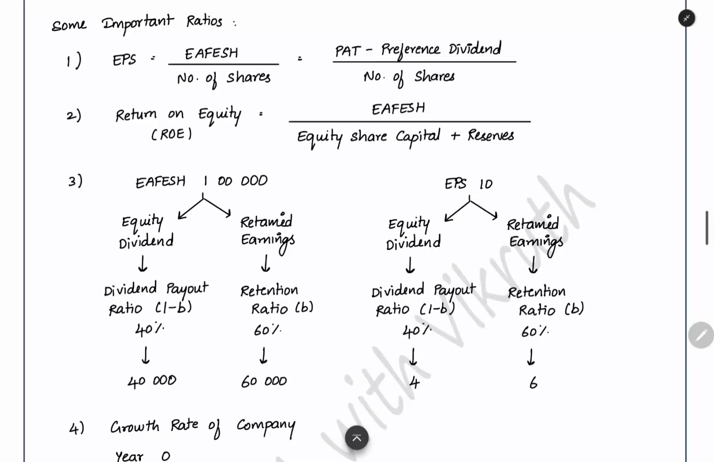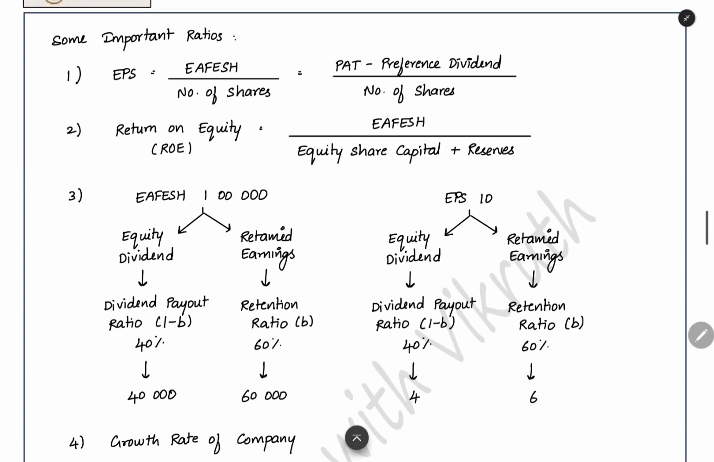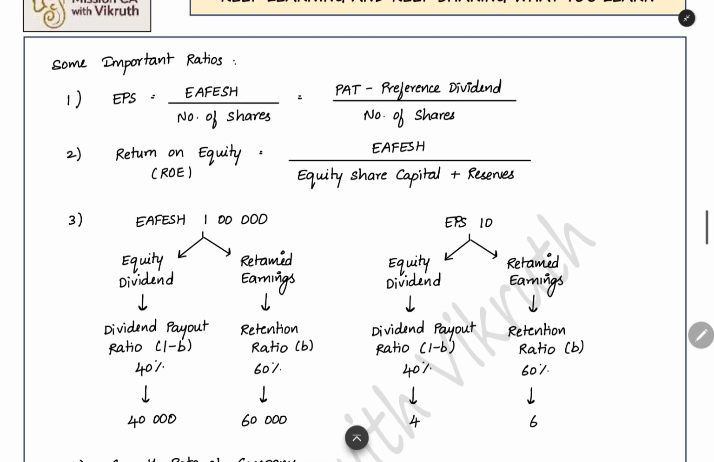Now, what is return on equity? We already saw that equity shareholders contribute to the company equity share capital plus reserves. What is the return we are giving to them? Earnings available for equity shareholder. So this is the formula for return on equity. The equity is in the denominator, the return will be in the numerator, return on equity. So this formula you can remember. This is the actual return that the company is earning and giving to the equity shareholder. Actual return earned by the company for the equity shareholder.